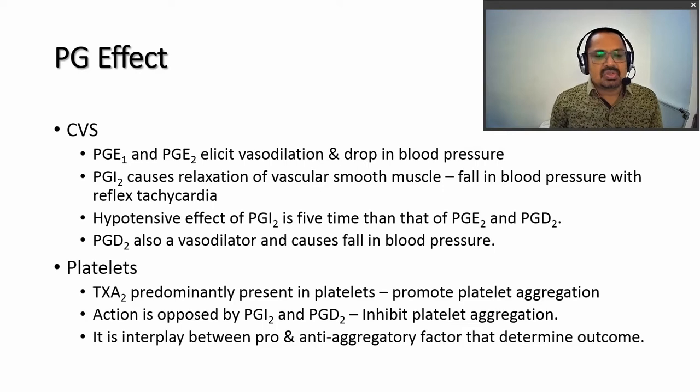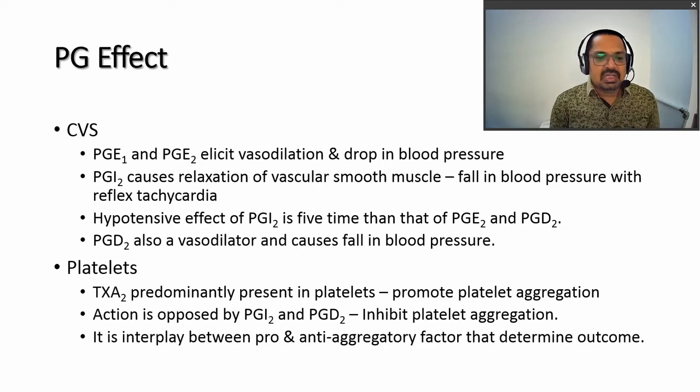I2 also causes relaxation of smooth muscle and a fall in blood pressure with reflex tachycardia. This hypotensive effect of I2 is greater than that of E2 and D2. D2 also causes vasodilation and a fall in blood pressure. So principally prostaglandins cause vasodilation and a fall in blood pressure.